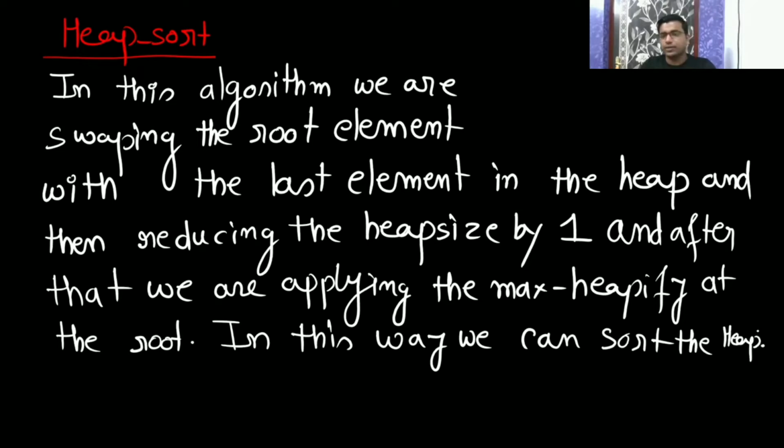With an example, I will make it more clear. See what I am doing in this algorithm. Here the heap is a max heap. We swap the root element with the last element, then decrease the heap size by 1, and after that we apply max heapify at the root. In this way, we can sort the heap. If you're done with the writing, you can let me know. I will take the example, then I will write the code.